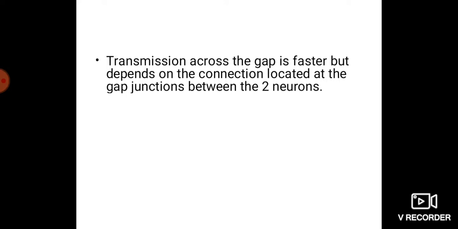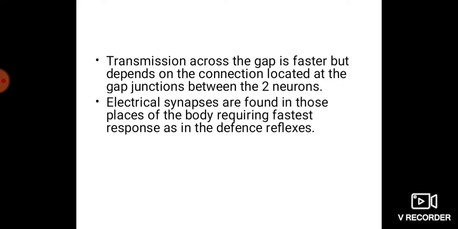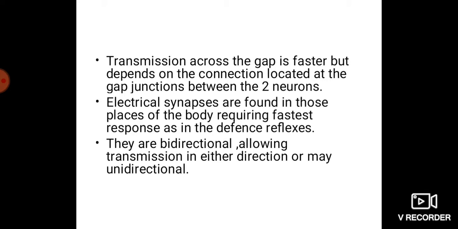The transmission across the gap is faster, but depends on the connection located at the gap junction between the two neurons. The transmission of impulses is comparatively faster. Electrical synapses are found in those places of the body requiring the fastest response, as in the defense reflexes. Defense reflexes are in need of fast responses. So generally in those places an electrical synapse is found. They are bidirectional, allowing transmission in either direction, or sometimes they may be unidirectional.